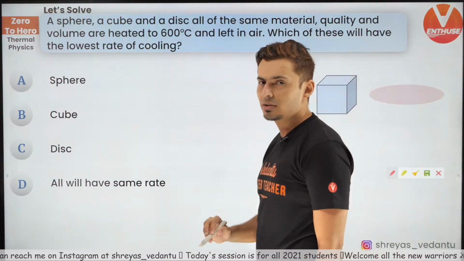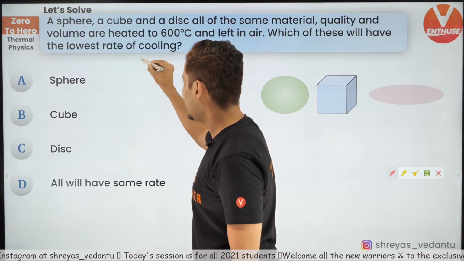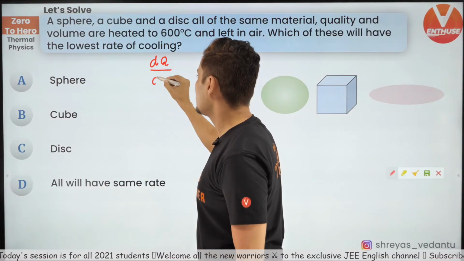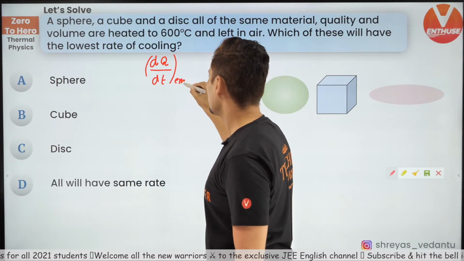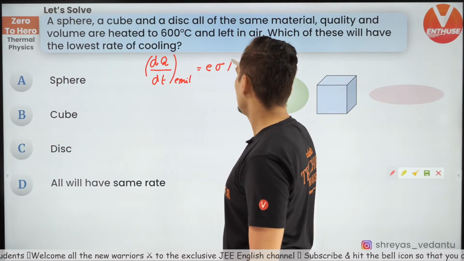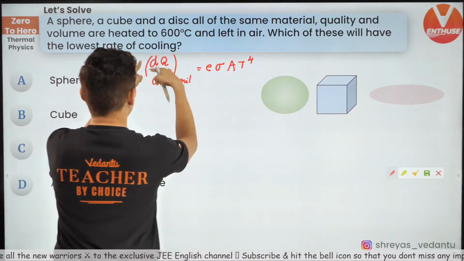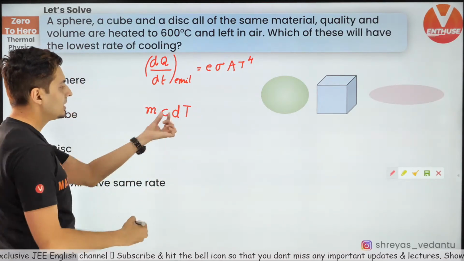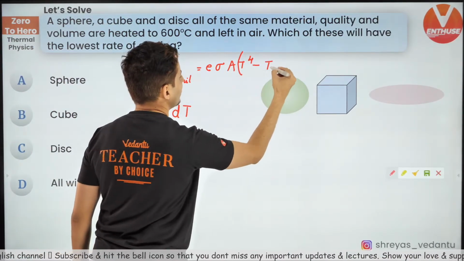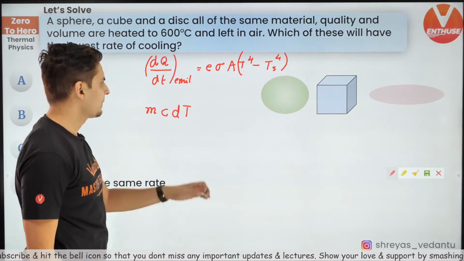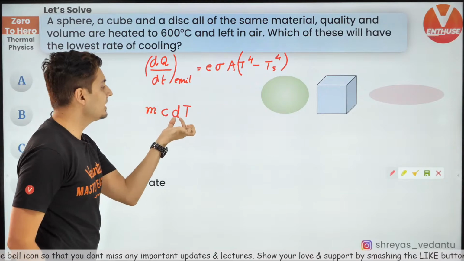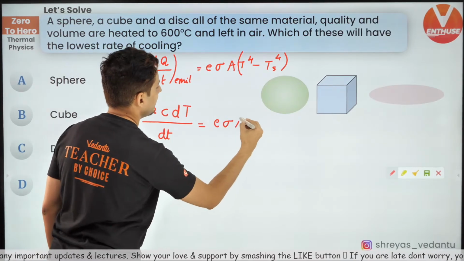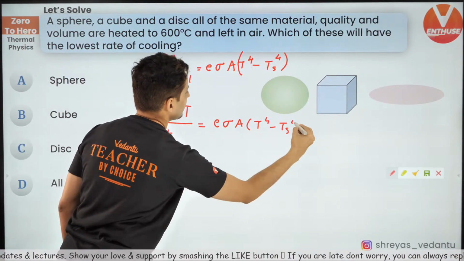Okay, so let's see how to do this question. See guys, the rate of cooling, I can find it like this. The rate at which energy is emitted is E sigma A T raised to 4. Now this dQ is mc dT, change in temperature. By the way, this is T raised to 4 minus surrounding temperature raised to 4. So dQ is mc, change in the temperature, upon dt is equal to E sigma A (T raised to 4 minus Ts raised to 4).